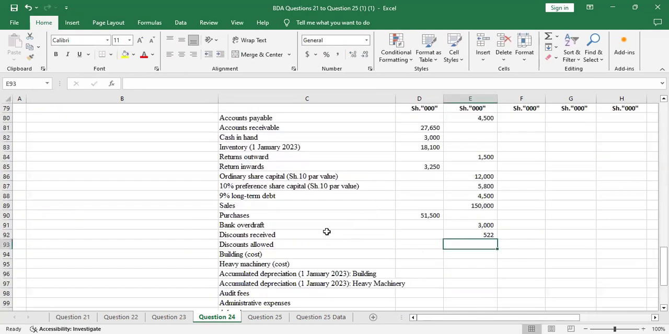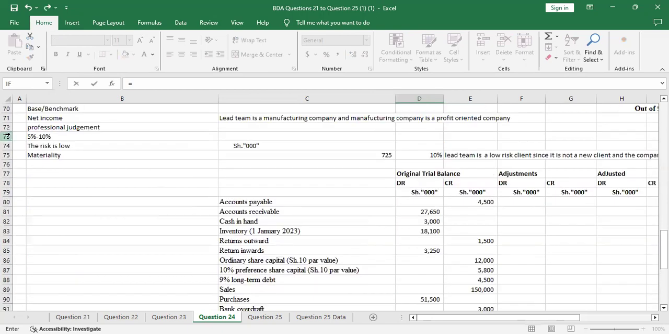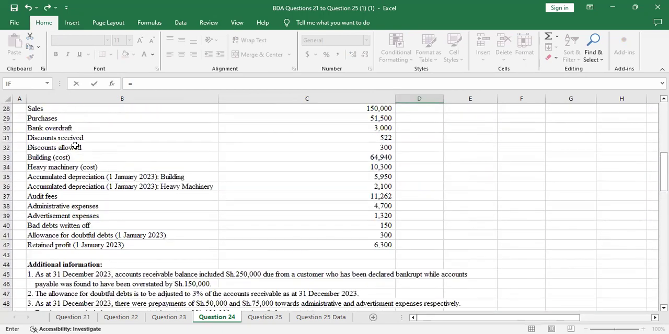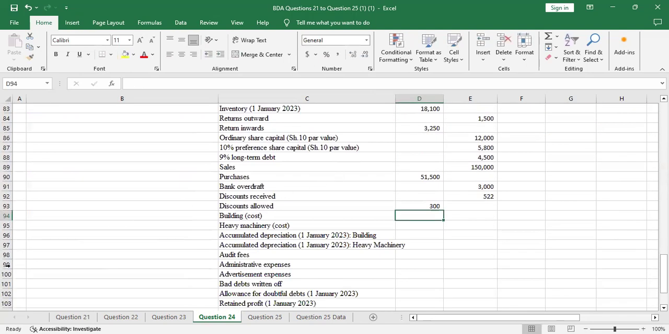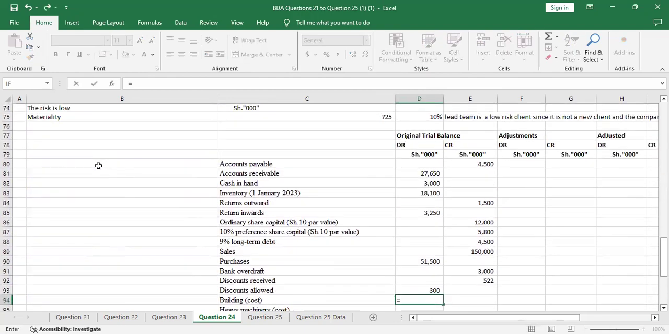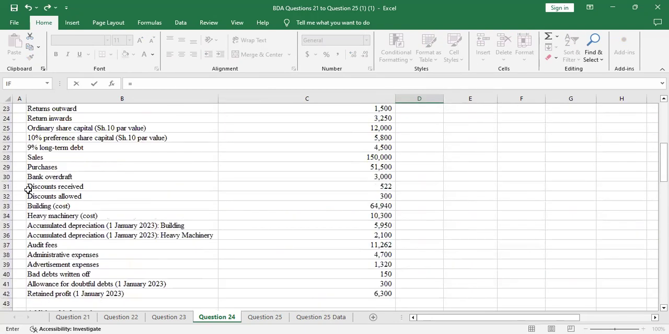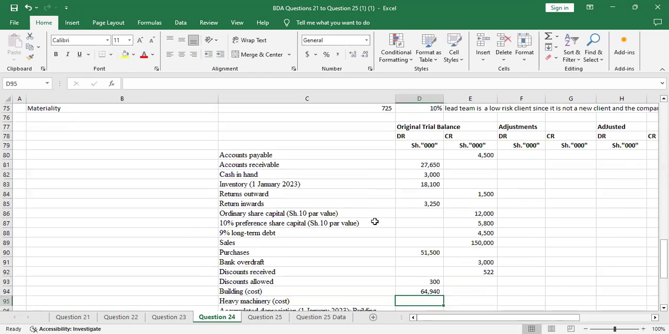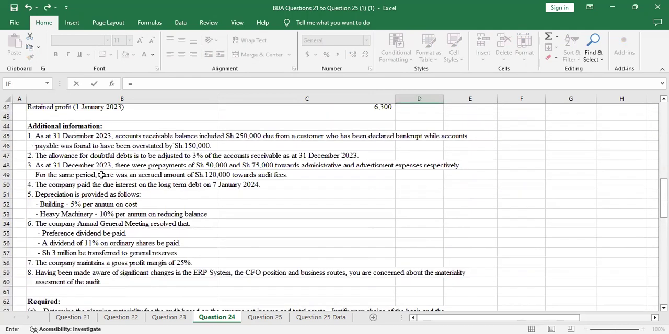Discount allowed is where you are the one who allows the discount. So that's an expense on your side. So you debit because it's an expense, because you are the person who is giving out the discount. Building at cost, that's an asset, so you debit. Machinery at cost, it's also an asset, you debit.